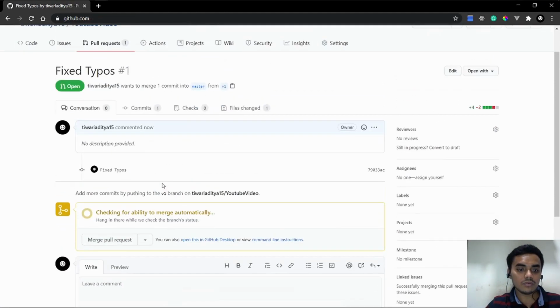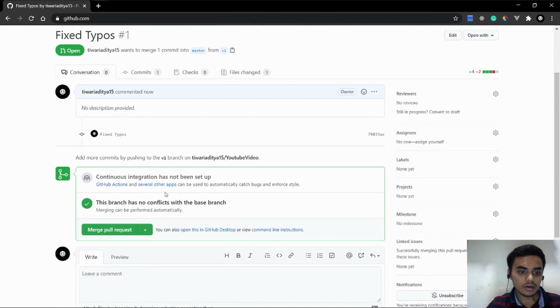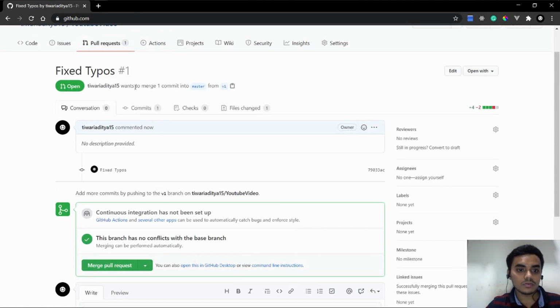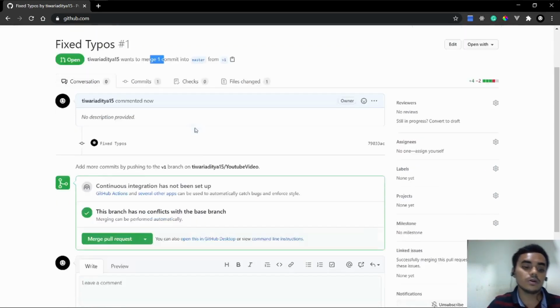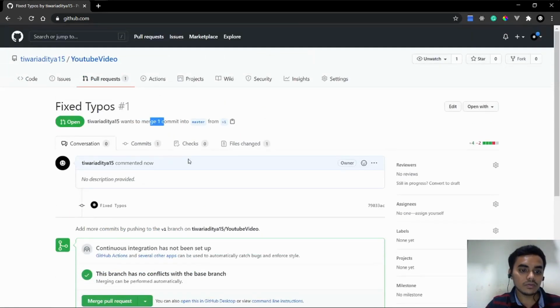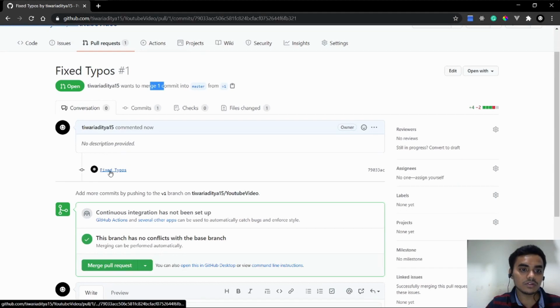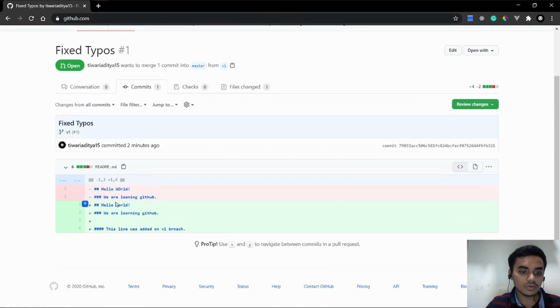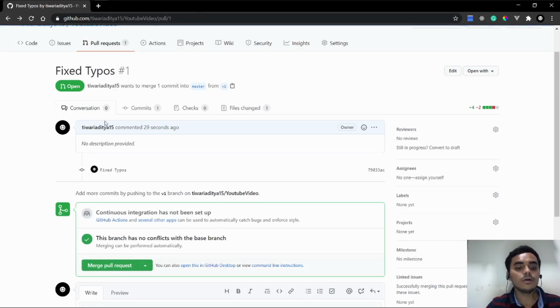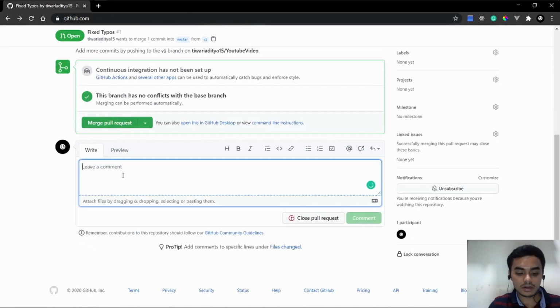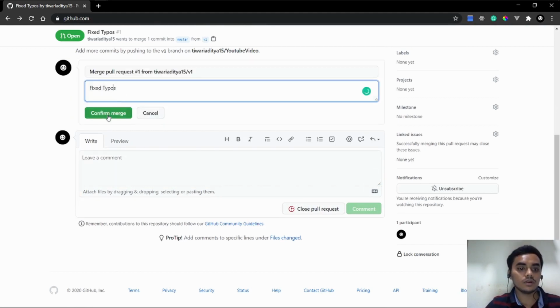Now we go and create our pull request, and we want to add our v1 branch to the master branch. This shows Aditya Tiwari wants to merge one commit into master from v1, that we fixed those typos. So now I can check here the description: fixed typo. If I click on here, it shows these green lines were added and red ones were removed. Now I can write any comment and I can just merge pull request. Yeah, commit merge.